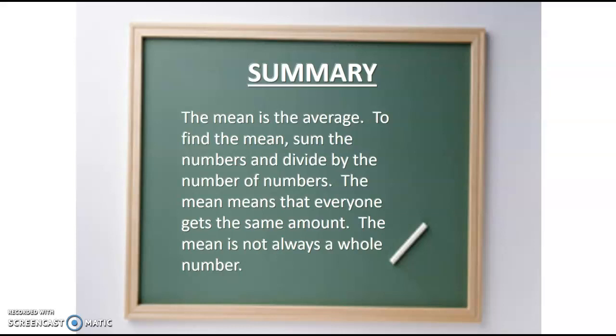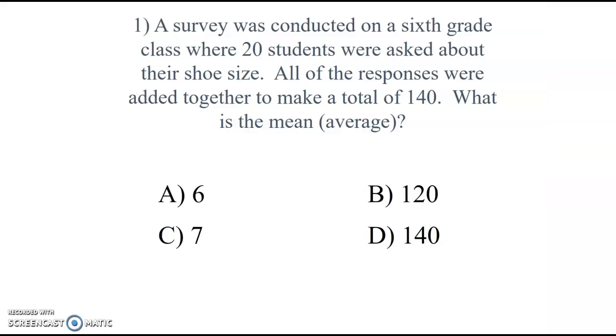So in summary, the mean is one of our averages. To find the mean, we need to sum the numbers, so add them all up, and then divide by the number of numbers we have, the number of data items. That means that everyone gets the same amount. So the mean is not always a whole number. So a couple things to keep in mind.